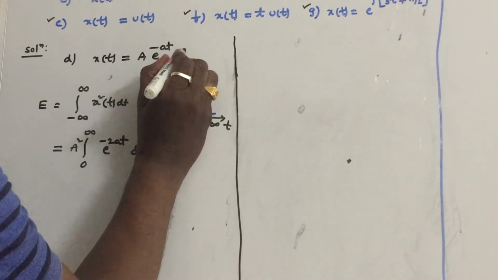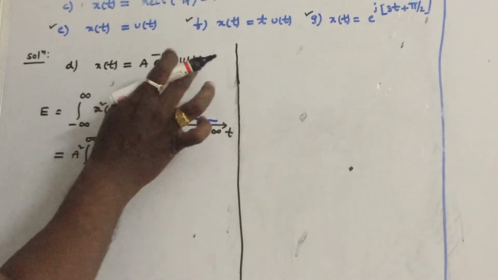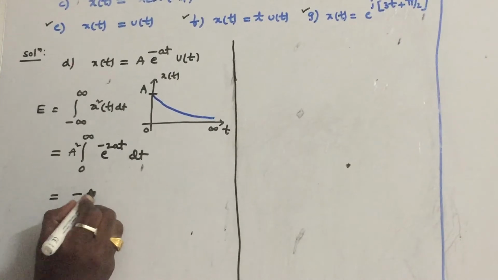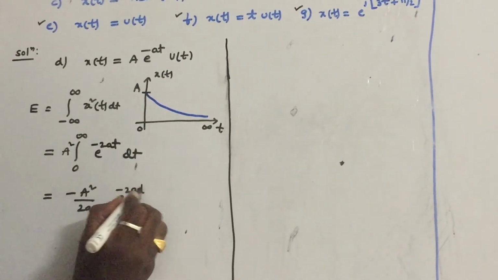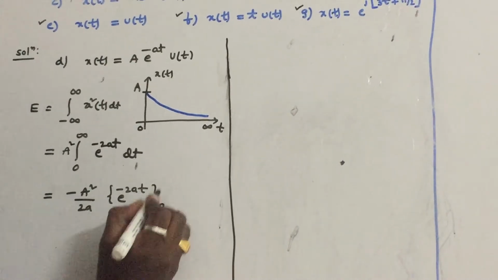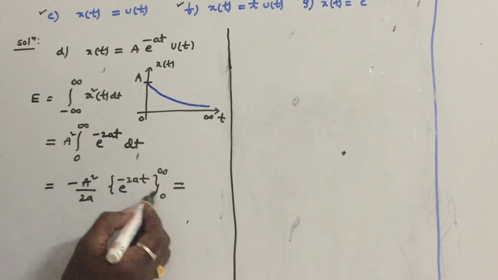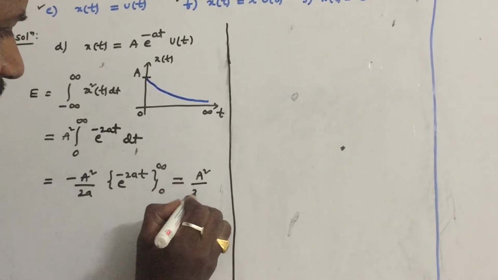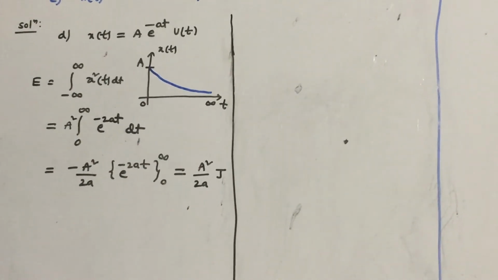Add u of t to this problem, because the signal is starting at u of t. It comes out as minus a square by 2a e power minus 2at. If you substitute the limits 0 to infinity, e power minus infinity is 0, minus e power 0 is 1, and minus into minus becomes plus a square by 2a joules. So the energy is finite.